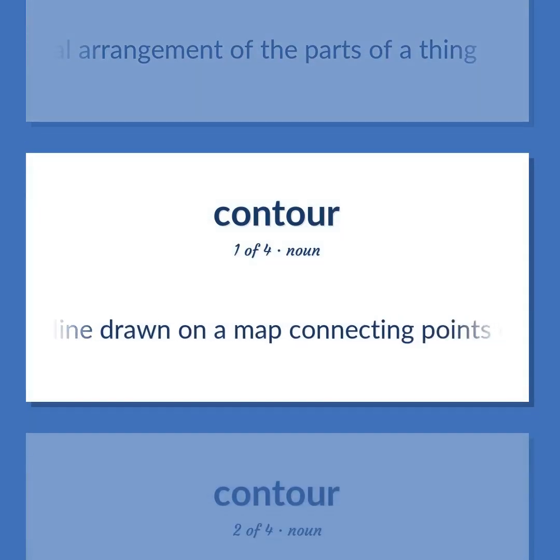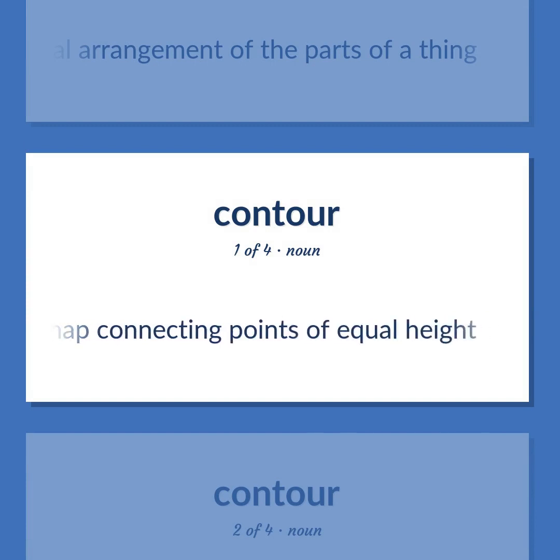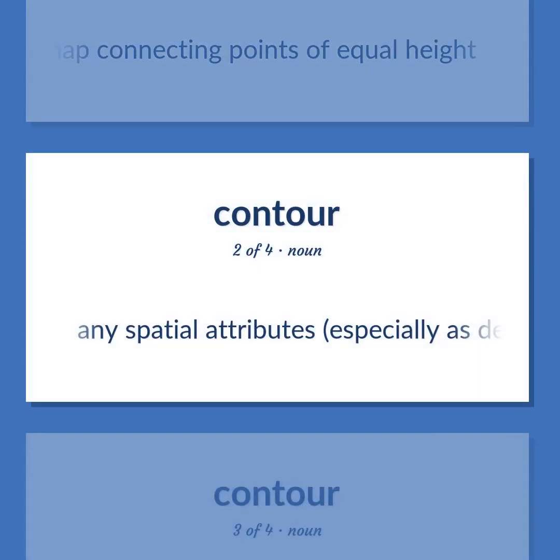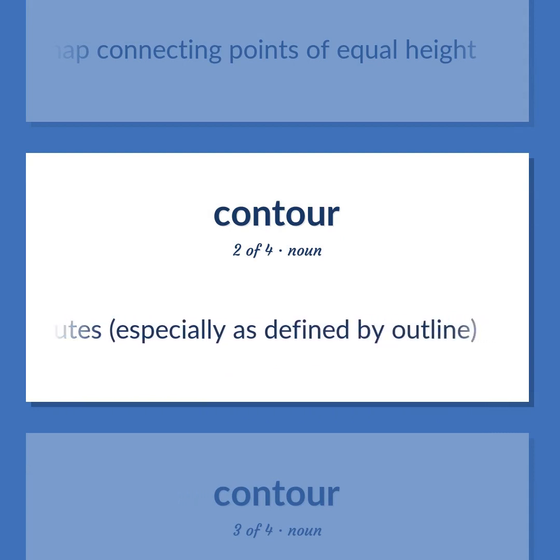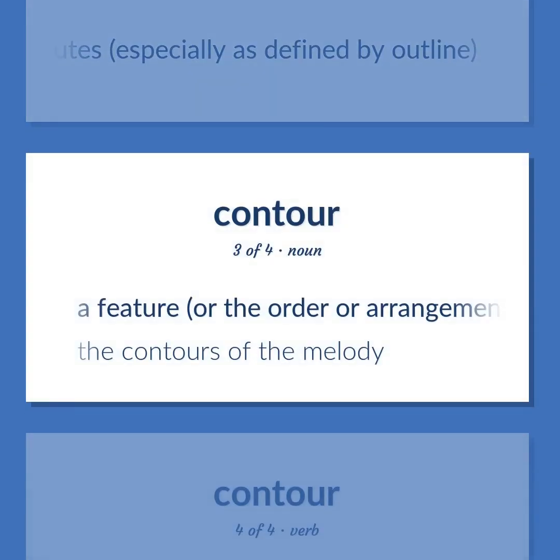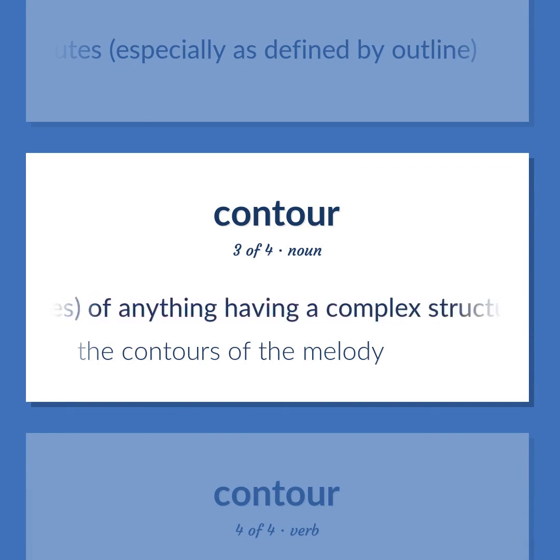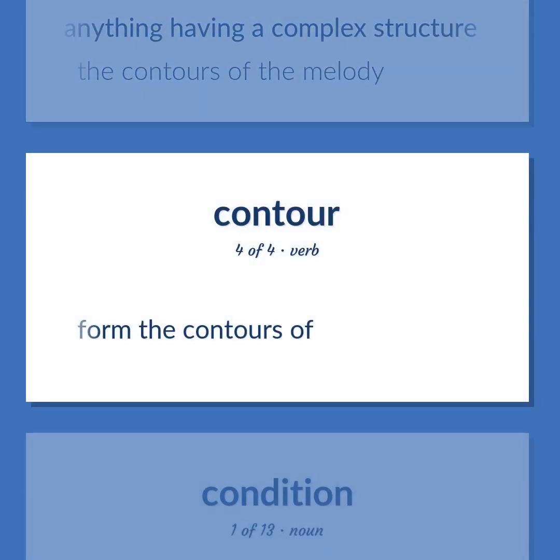A line drawn on a map connecting points of equal height. Any spatial attributes, especially as defined by outline. A feature, or the order or arrangement of features, of anything having a complex structure. The contours of the melody. Form the contours of.